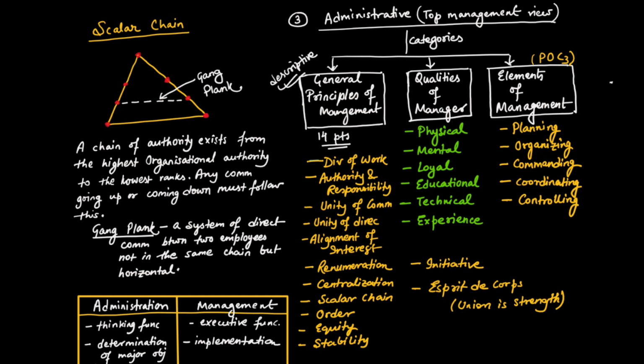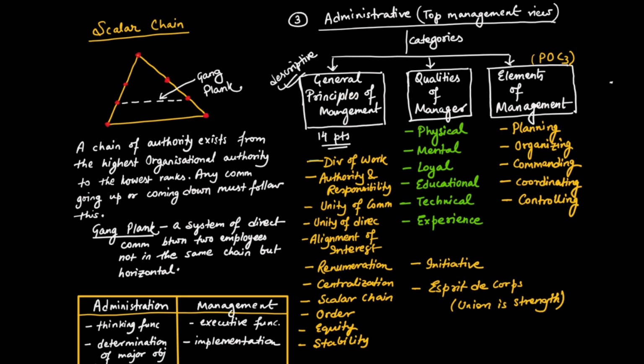Now comes the scalar chain. A lot of times the question has been asked from here, so I have drawn this separately. So what is the scalar chain? As we can see, there is a triangle and there is a hierarchy. The person will talk to his immediate senior, then he will talk to his immediate senior, like this. So there is a chain of authority, and this chain of authority should be followed. This is called scalar chain.